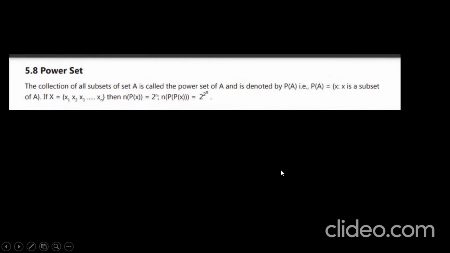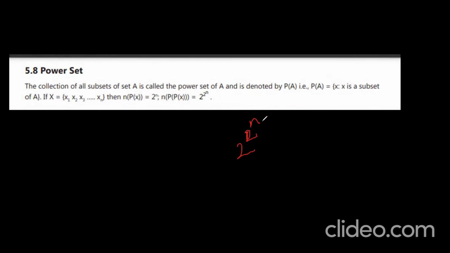Next, power of a set. Power set: the collection of all subsets of a set A is called the power set. It is denoted by P of A. The number of elements in P of X is 2 power n.